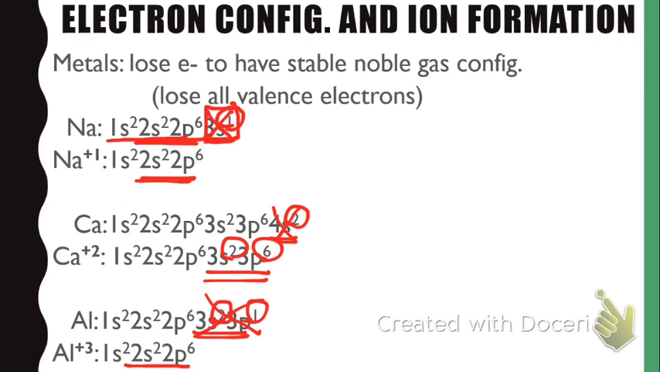So electronically, now this aluminum ion looks like neon. Inside, it still has those 13 protons that make it aluminum, but electronically on the outside to other atoms, it looks like neon, which means it's going to act and react like neon.